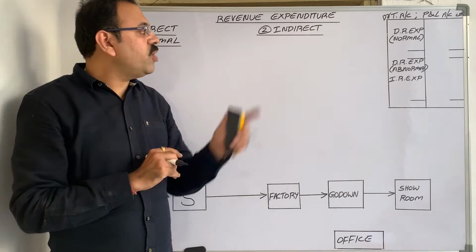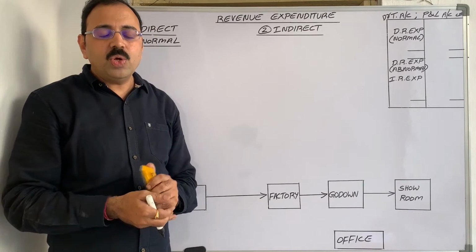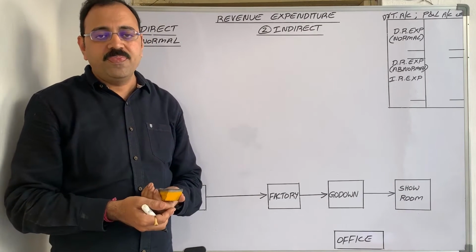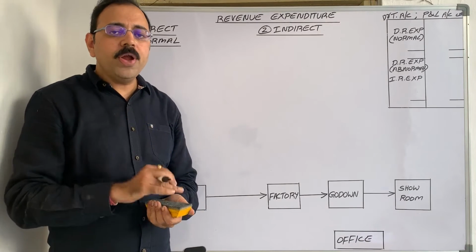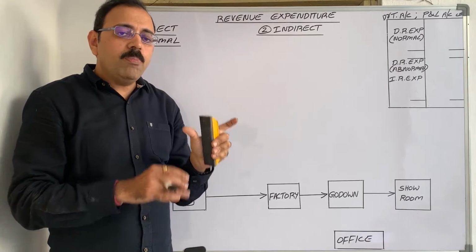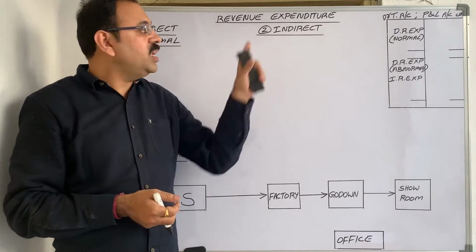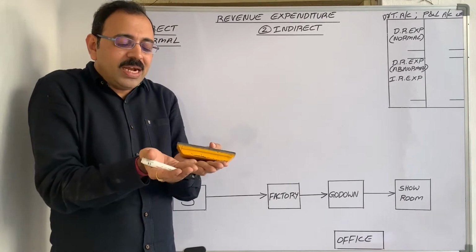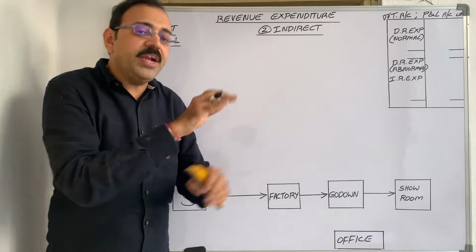Then second feature of revenue expenditure is, it is recurring in nature. So again and again we have to pay. This salary every month we have to pay. Then third point is, revenue expenditure is incurred to maintain the same earning capacity of the business. With this expenditure, our present earnings will not increase, but our present earnings will get maintained.